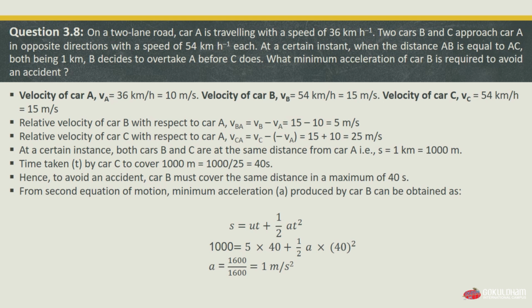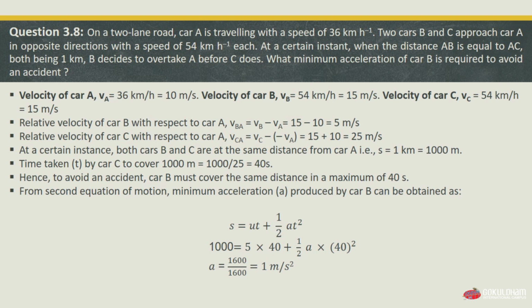At a certain instant, when the distance AB is equal to AC, both being 1 km, B decides to overtake A before C does. What minimum acceleration of car B is required to avoid an accident? So we have to find the minimum acceleration of car B which will be required to avoid an accident. So let's look at our solution.